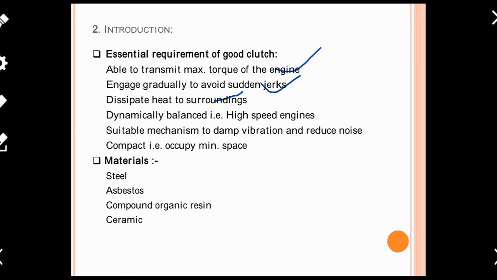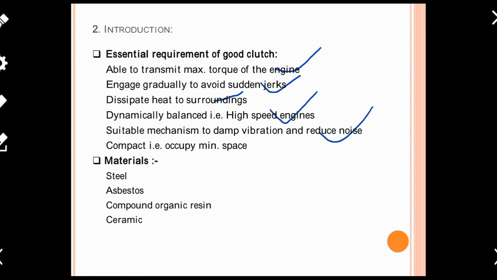The fourth characteristic is that it is dynamically balanced. That means if you are using a clutch, especially in a motor bike, then it should be dynamically balanced, otherwise it causes vibration and jerk. As we discussed, it should damp the vibration and unnecessary noise. A clutch should have characteristics like that.